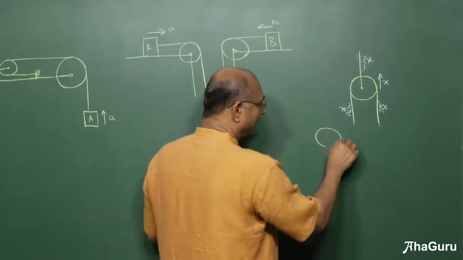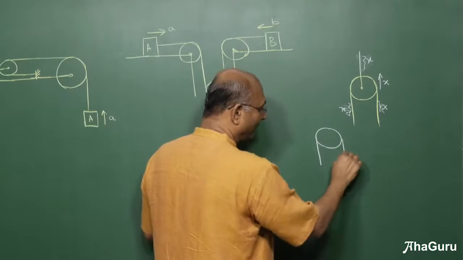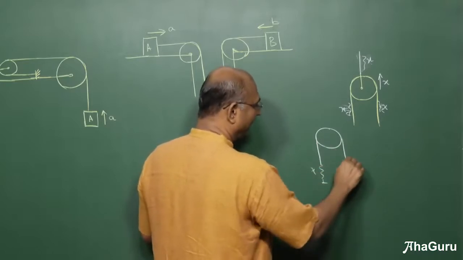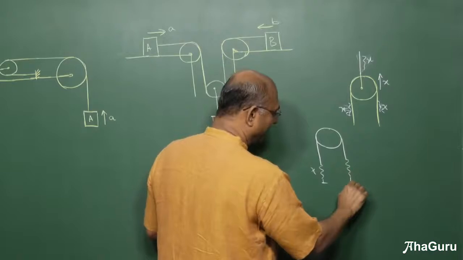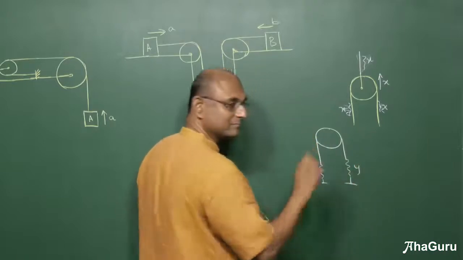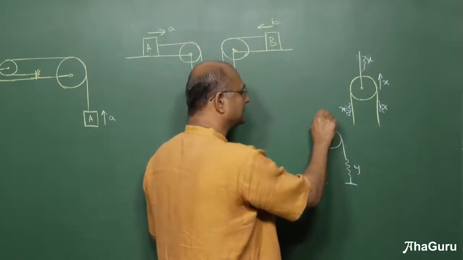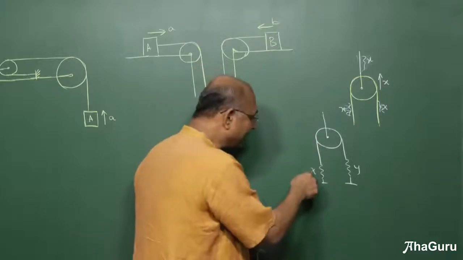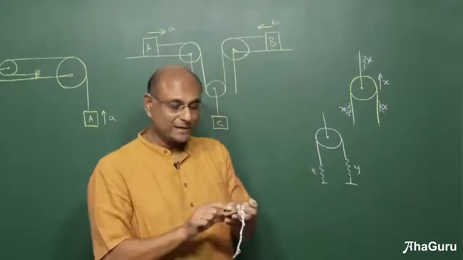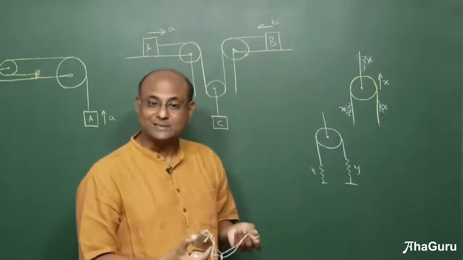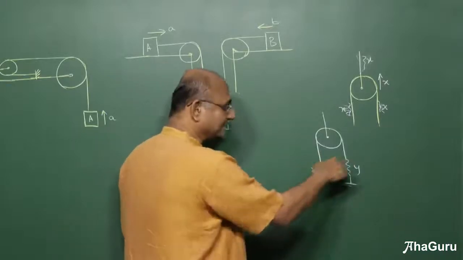What if I have on this side a slack of x and on that side I have a slack of y? You understand my question? I want to lift this pulley up, but on this side and that side I don't have equal slacks. But whenever the pulley moves down, it does produce equal slacks. You want to destroy slack.